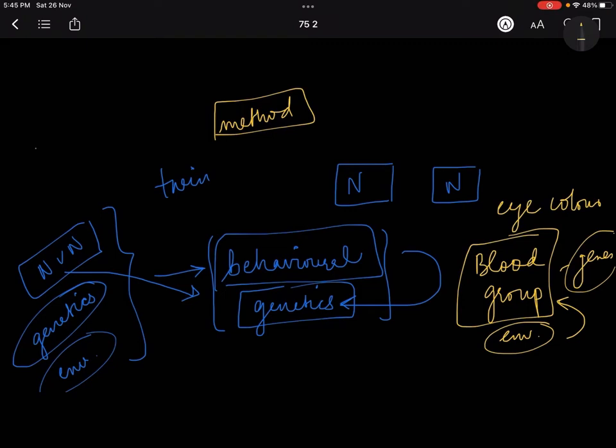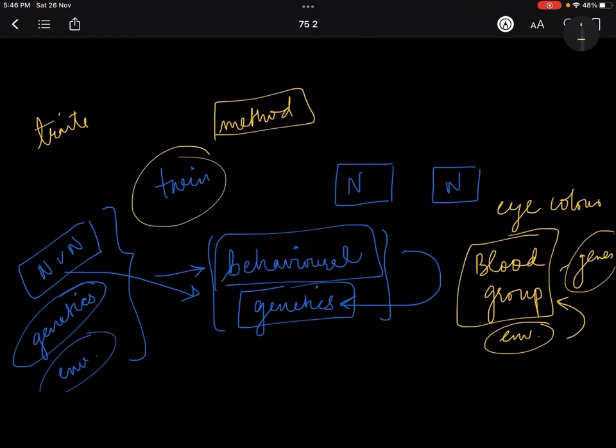That means there are traits in us, for example, our height, our weight, our fat deposition in the body, hair color, hair length, hair texture, the body color, all of these are traits, and these traits have impact of both genetics as well as environment. But whose impact is more, or who determines it, this we have tried to study using different methods, and one of the methods that there are is the twin study method.